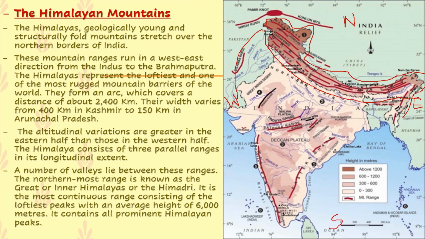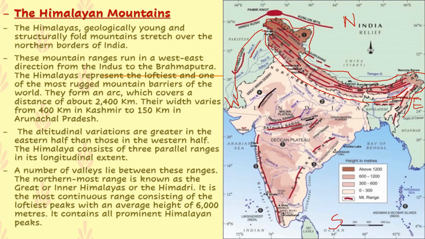So it is running in the west-east direction from the Indus, the Indus River in the west, going to the east, that is the Brahmaputra River, which you can see over here.